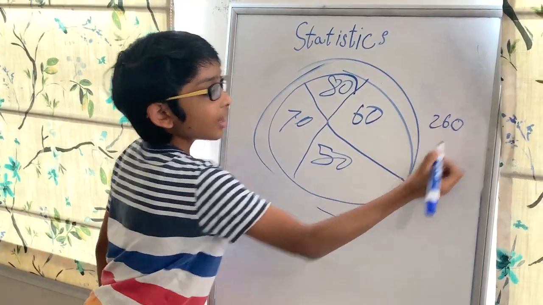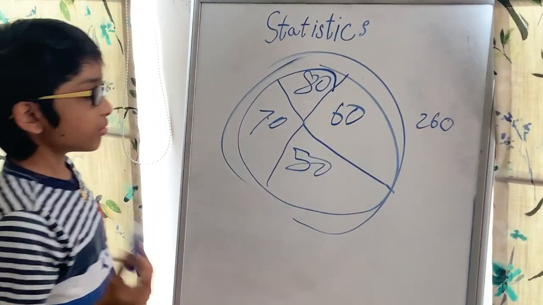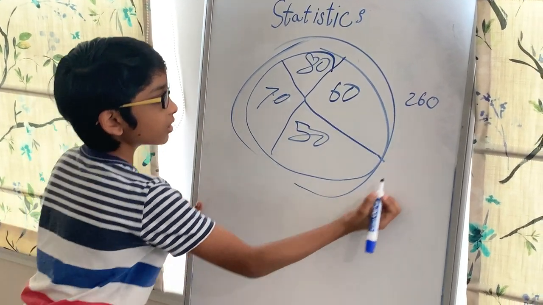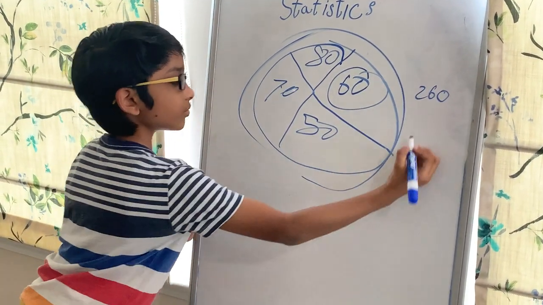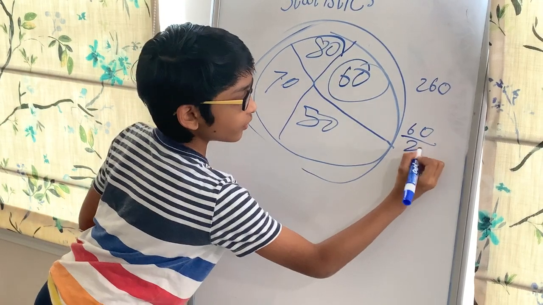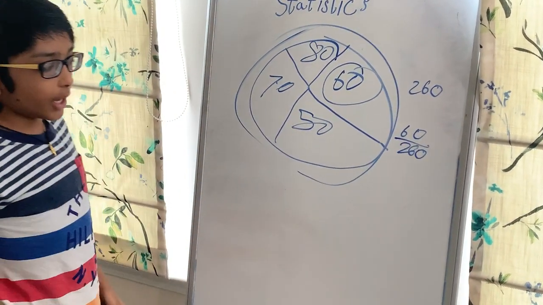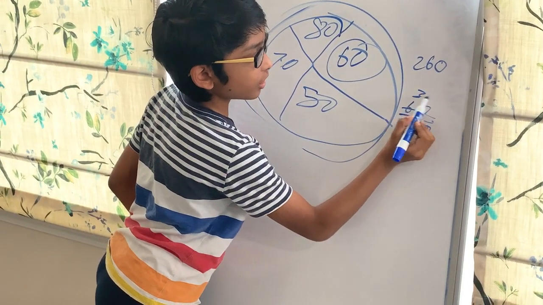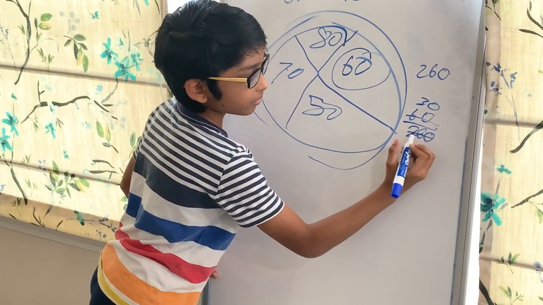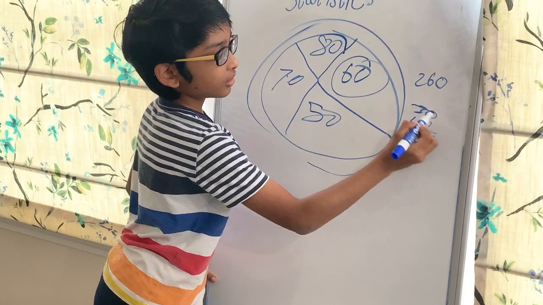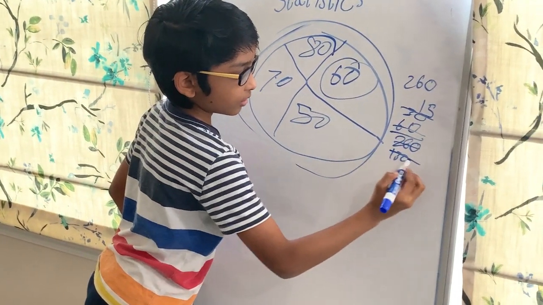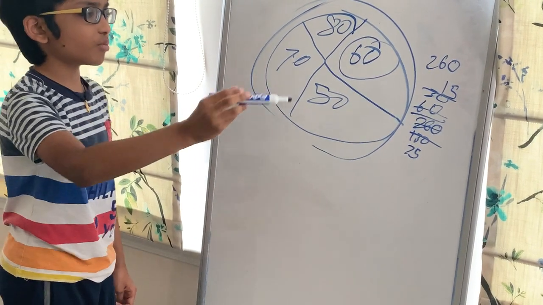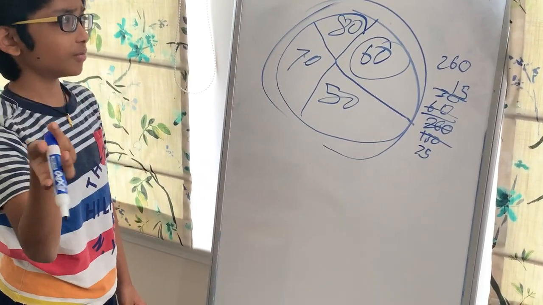And now let's say what fraction of this is it? Is the 60 out of it? Then you just have to put it in a fraction. 60 by 260 equals maybe 30 by 130. I know we can simplify more, but you can do the simplification later.